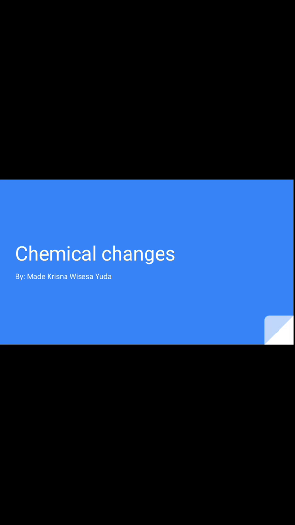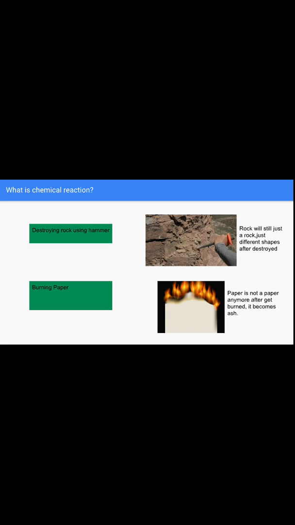Okay, the first thing I'm going to introduce here is what actually a chemical change is. Now, what is a chemical reaction? So I provide two different activities. The first one is destroying rock using a hammer, and the second one is burning paper.